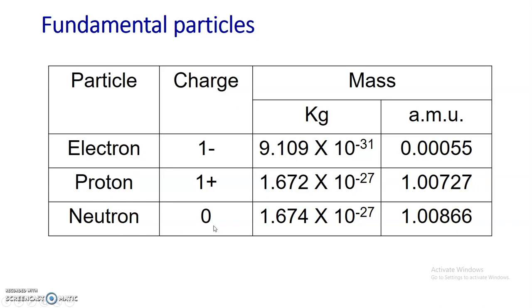Whereas neutrons are chargeless, and these are slightly heavier than protons. The mass of one neutron is 1.674 into 10 raised to minus 27 kilogram, or 1.00866 atomic mass unit, and these are the fundamental particles present in the atom.